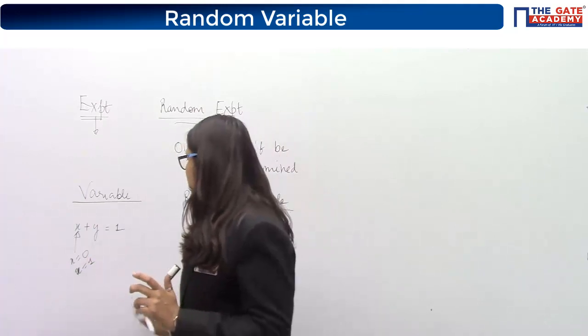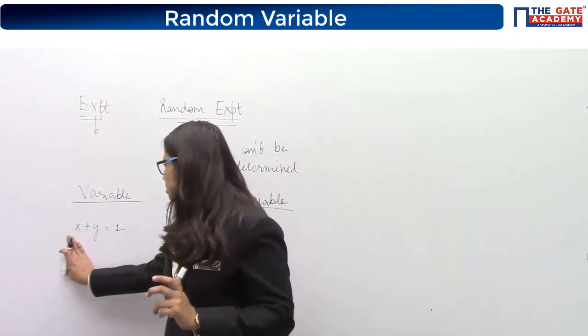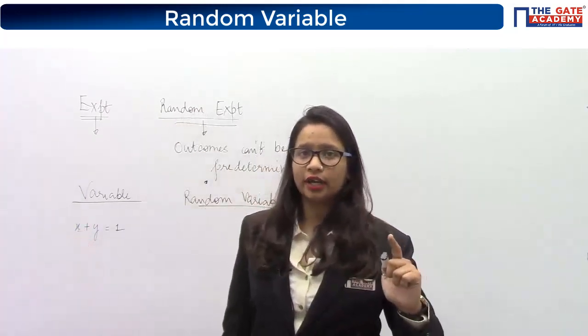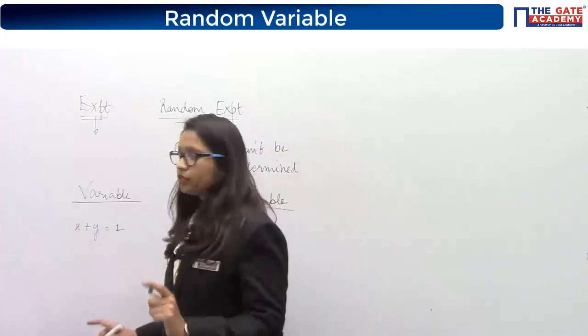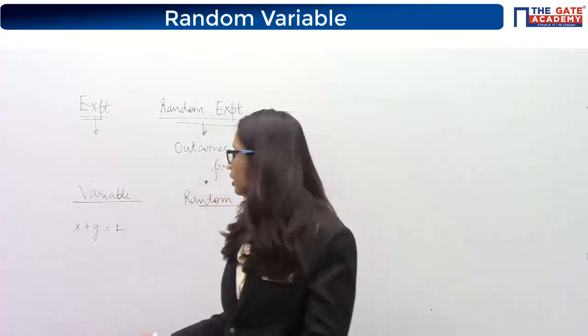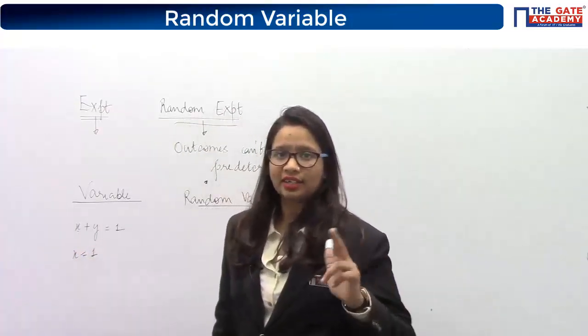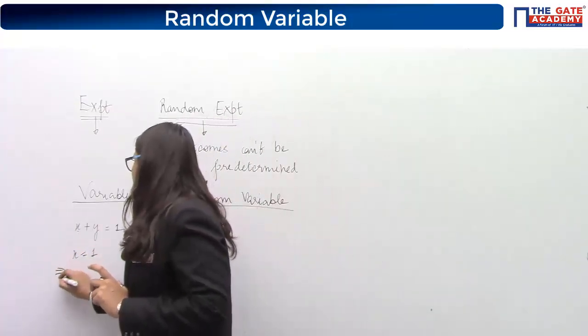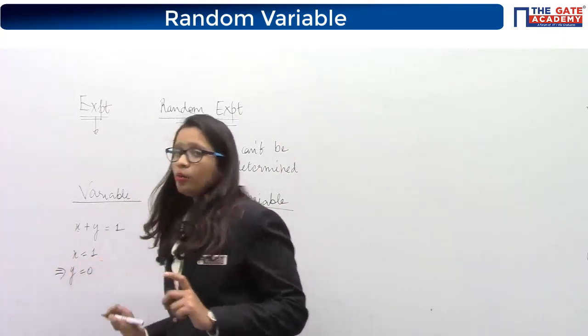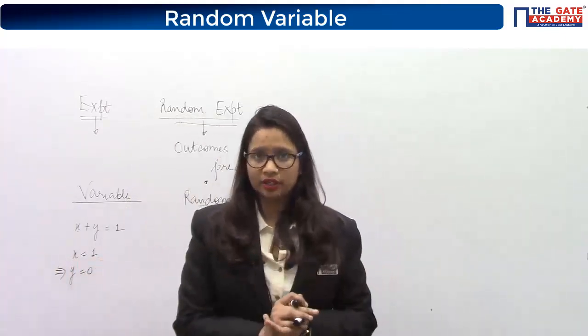But if you focus at one point of time, or for a particular experiment, this x value will be fixed. So let's say if x is 1, then you directly imply that y will definitely be 0. Y cannot be anything except 0 in this case.